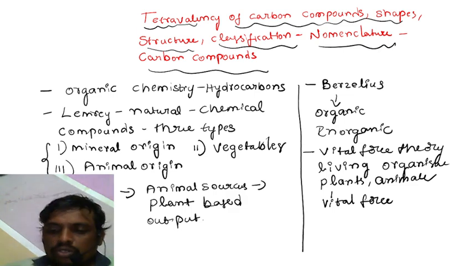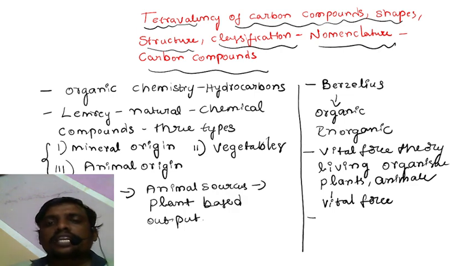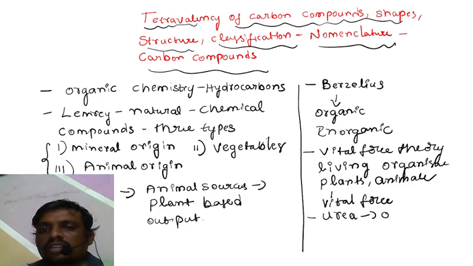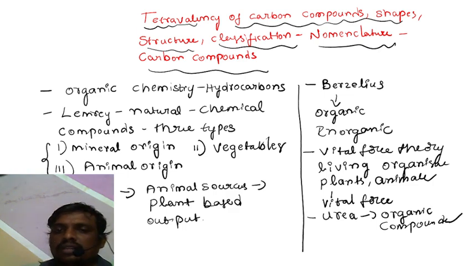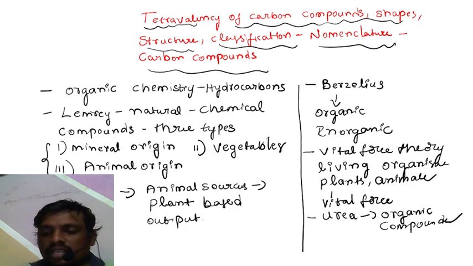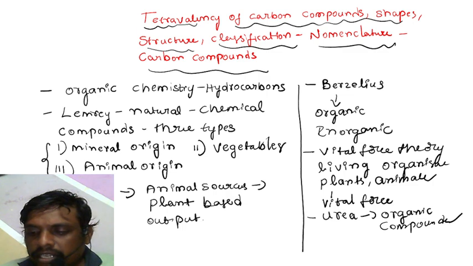Okay, so apart from vital force theory, organic compounds could only be made in nature by living organisms, but urea was the first organic compound prepared artificially in the laboratory.